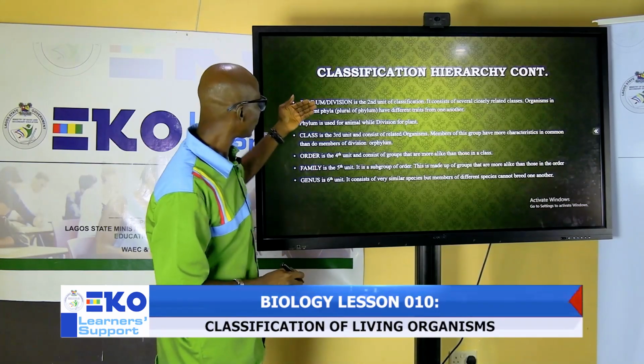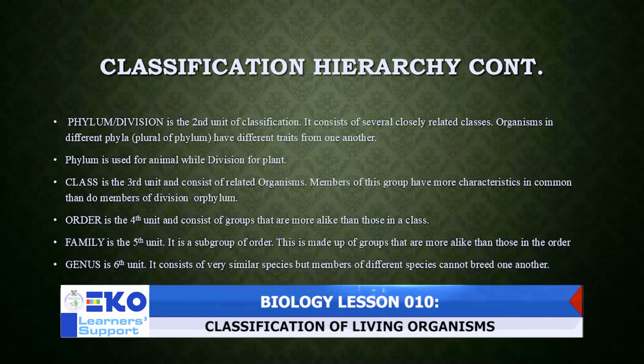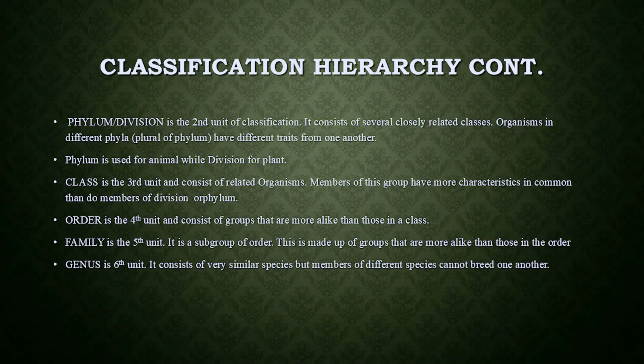After the kingdom, the next one is the phylum. The phylum is a subdivision of the kingdom, while the class is a subdivision of the phylum. The same thing, order is the subdivision of class, and family is subdivision of order. Genus is subdivision of the family.